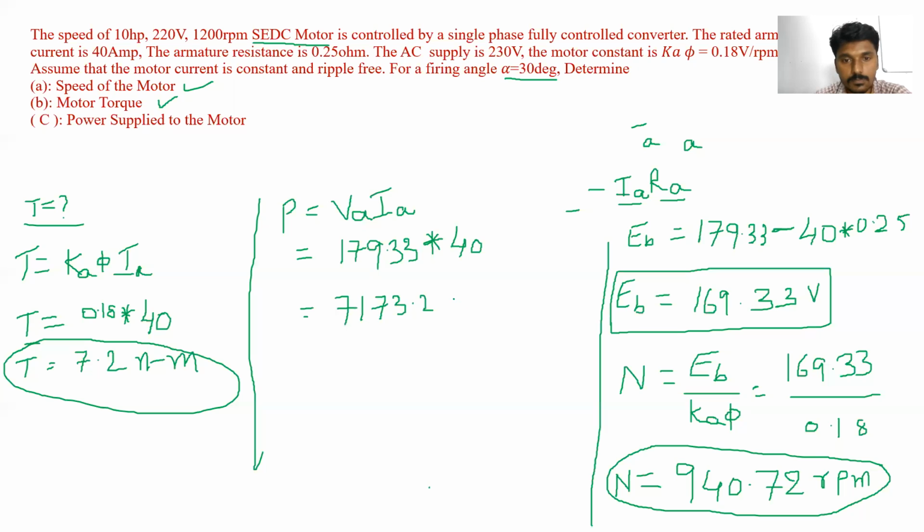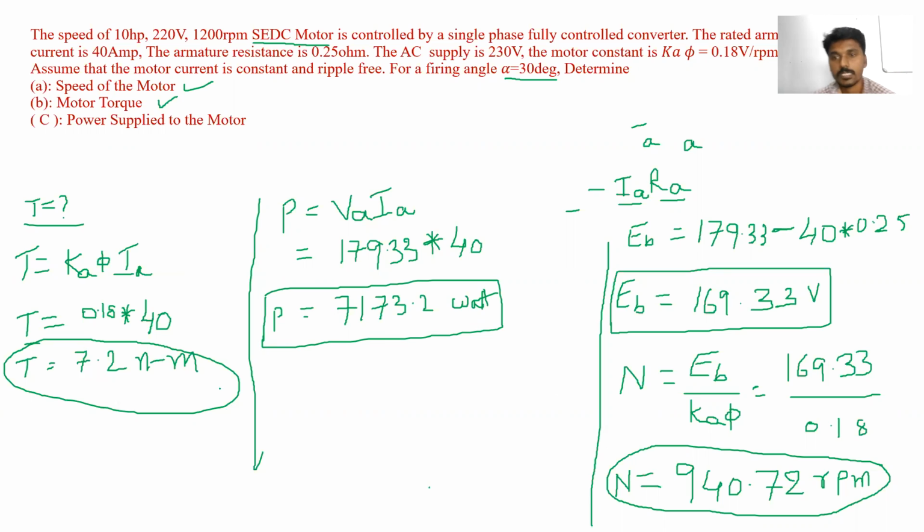7173.2 watts. Clear? This is the value of the power we are applying to the DC motor. When this much power is applied to the motor, the motor rotates at a speed of 940.72 rpm, and the torque produced by the motor is 7.2 Newton meter. Is it clear?